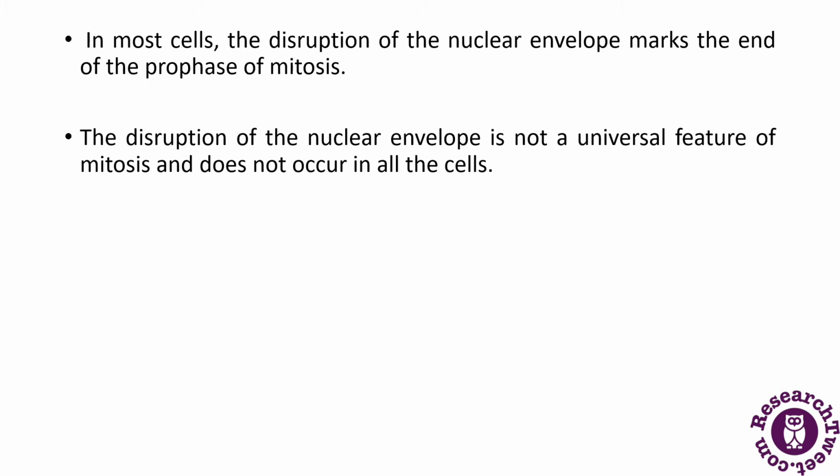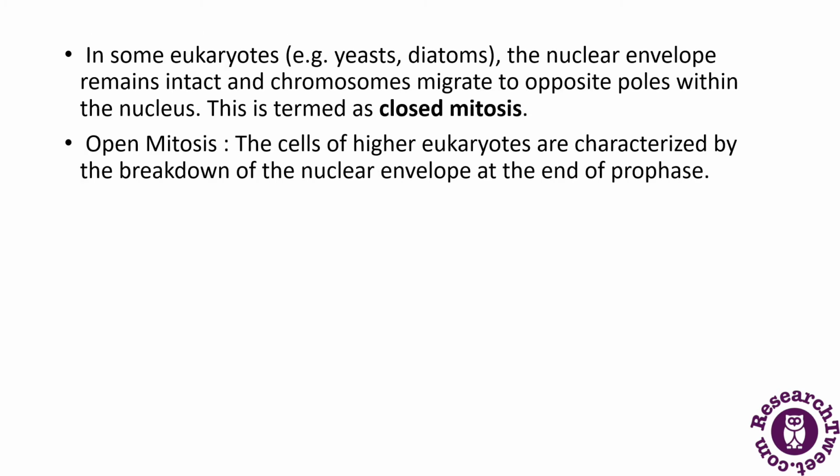But in most cases it has been seen that when the nuclear envelope disrupts, there is the end of the prophase of the mitosis phase. So what happens in some eukaryotes? We have given the examples that in some eukaryotes, there are yeast and diatoms in which the nuclear membranes remain intact and the chromosomes migrate to the opposite poles within the nucleus. So this is known as the closed mitosis.